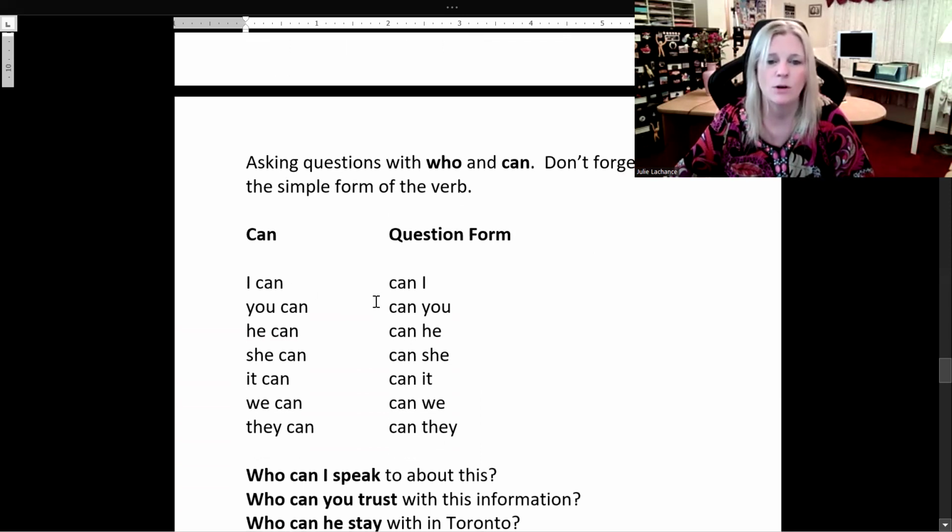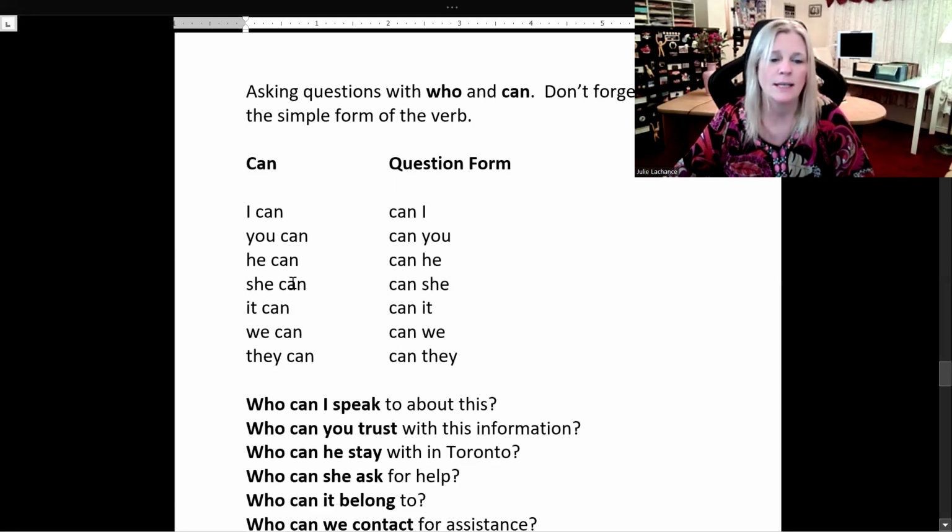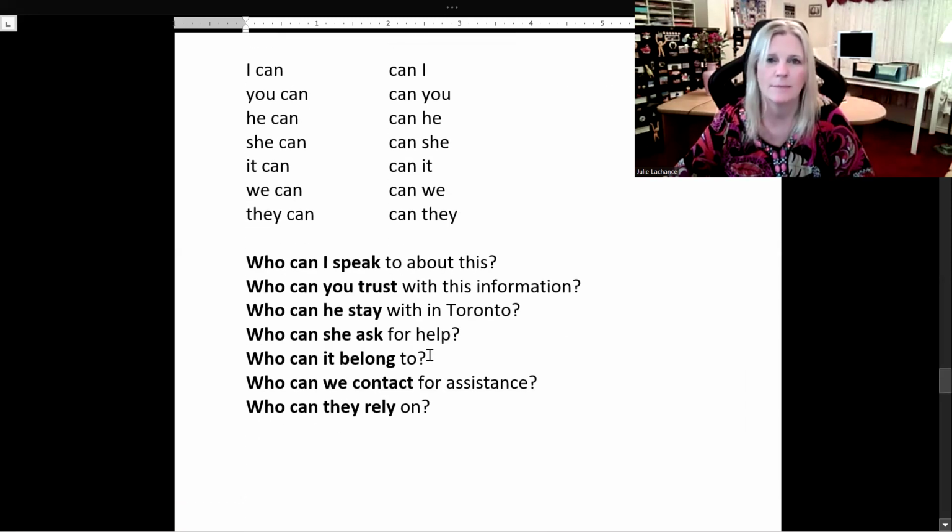I can, question form, turn it around, can I? You can, can you? He, she, it can, can he, she, it, question form. We can, can we? They can, can they? Easy. Okay, practice sentences, sample sentences.